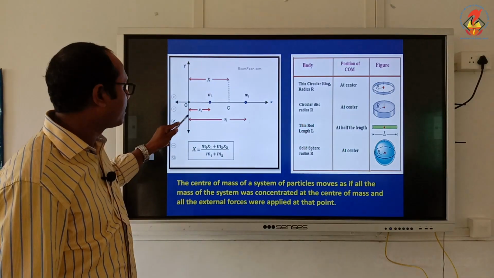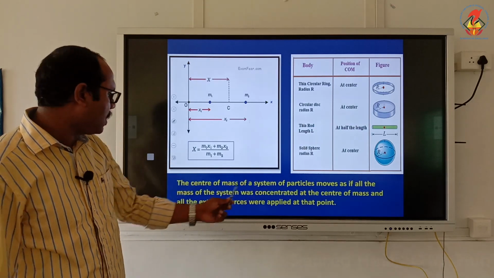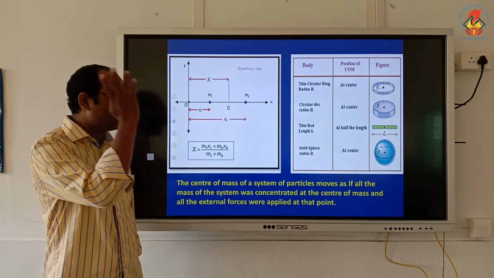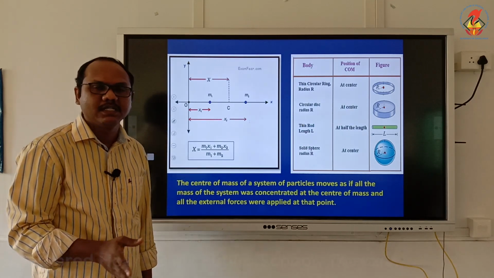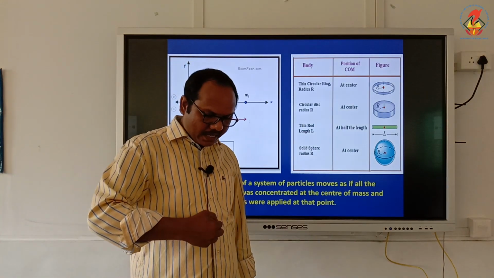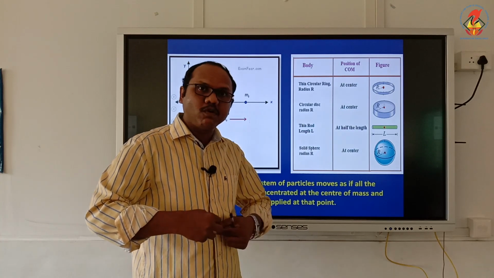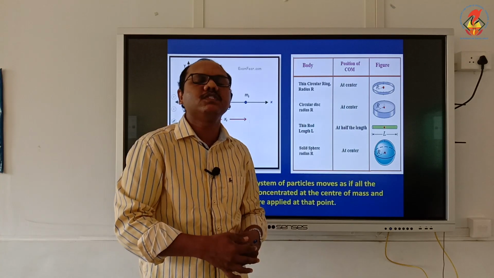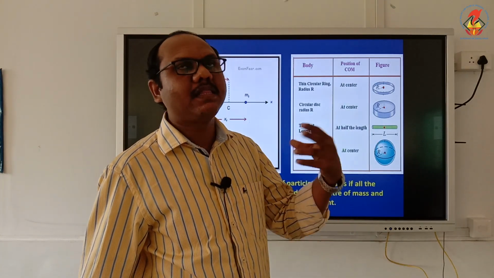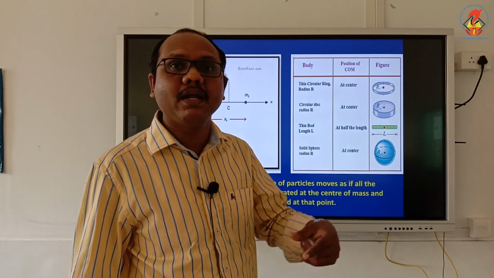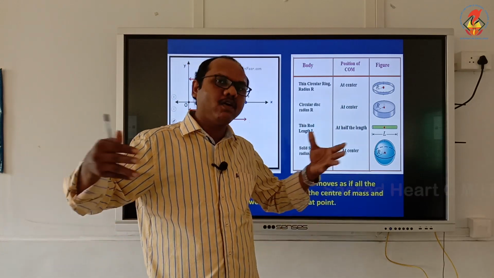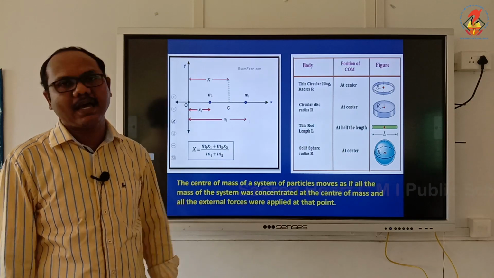Now, the center of mass of the particle moves as if all the mass is concentrated at the center of mass and all the external forces were applied to that particular point. That is what I have explained. When you consider my motion, you will think of a point here and consider the motion of this point, and when this point moves, the entire body will also move in the same direction. So when I think about the force applied, I will take the force applied only on that particular point. I will think that all the forces are applied on that point itself. That is what I have written here.